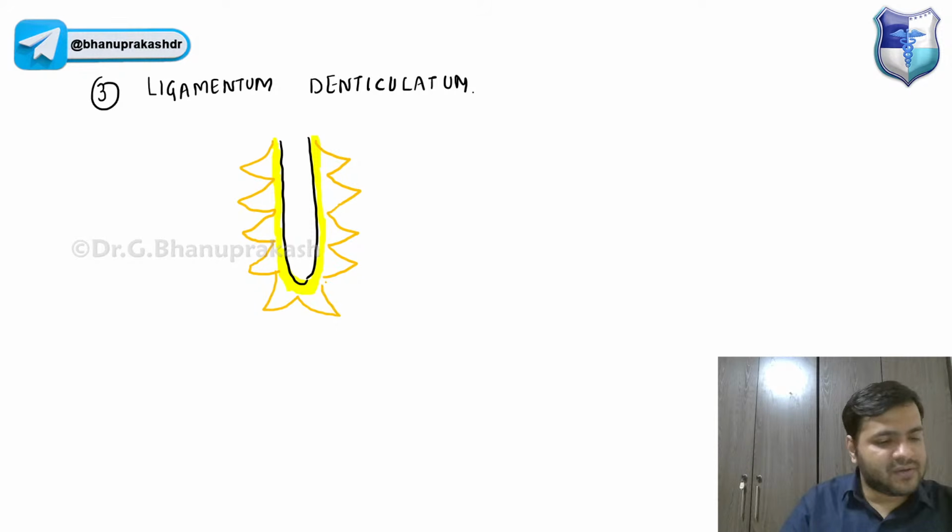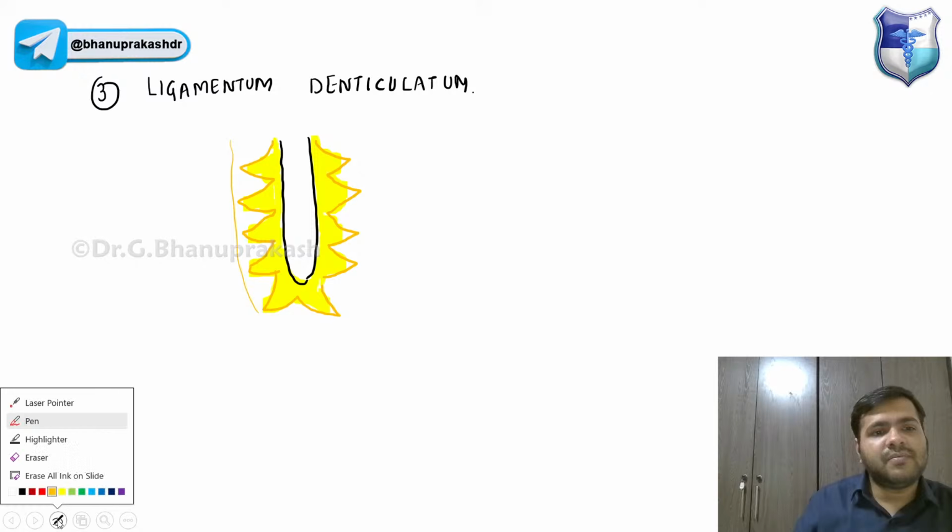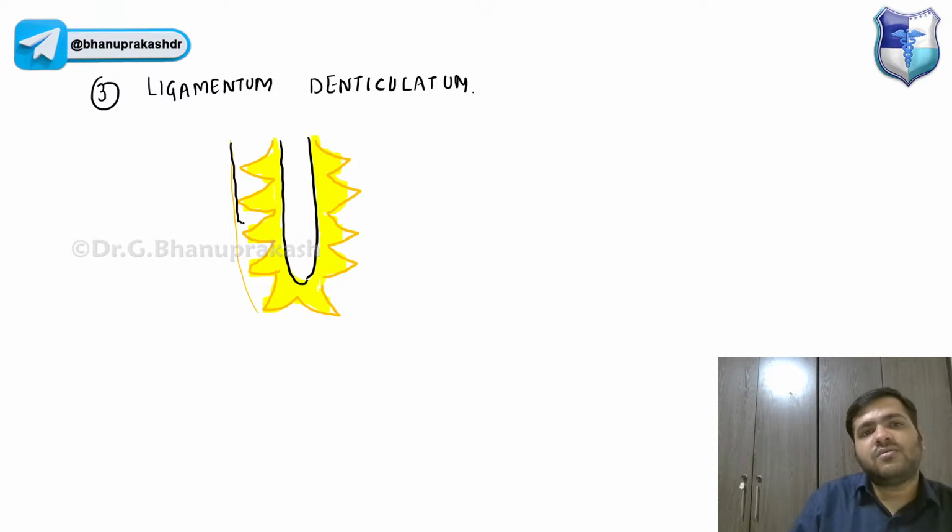This is something you already know. The pia mater is giving these tooth-like extensions which you can see over here, and it is connecting the pia mater to the matter outside, that is the arachnoid mater.